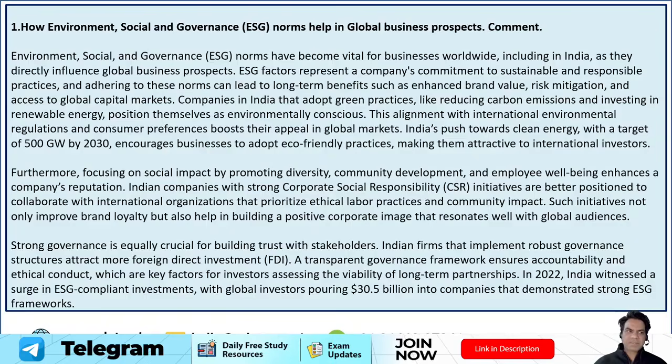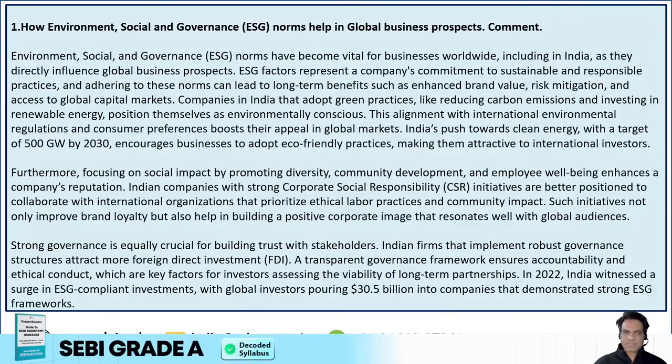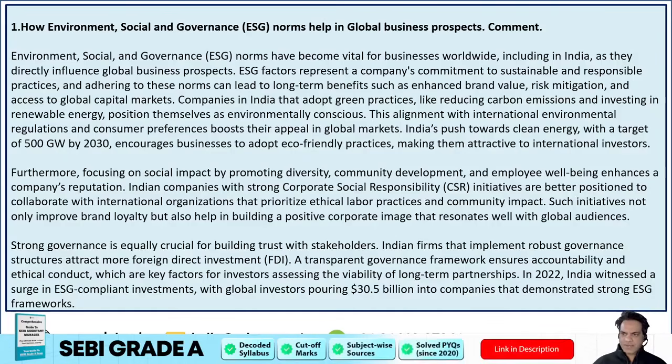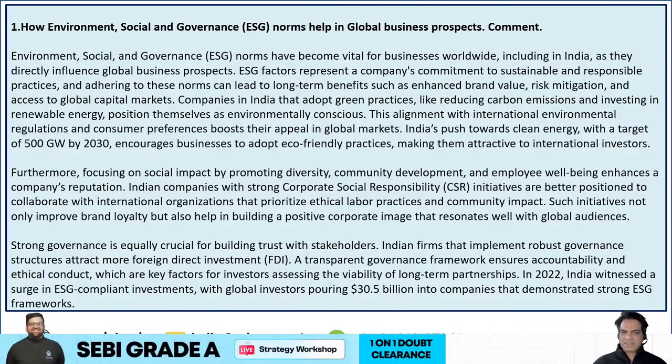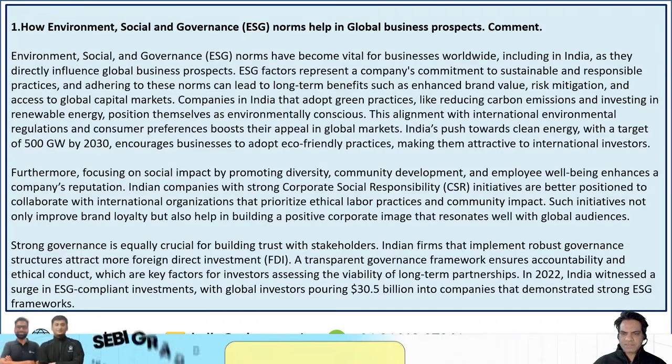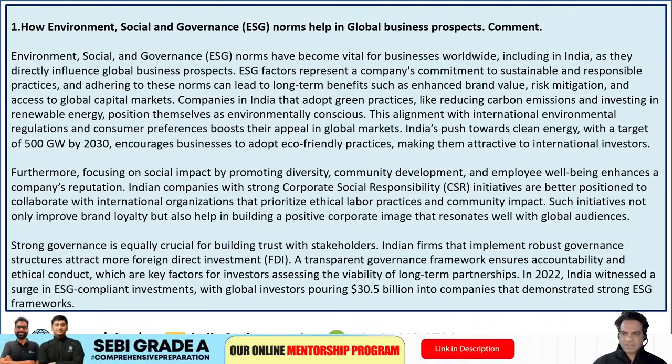So first topic was how environment, social and governance norms can help in global business prospects. So you could have started: ESG norms have become vital for businesses worldwide, including India, as they directly influence global business prospects. ESG factors represent a company's commitment to sustainable and responsible practices, and adhering to these norms can lead to long-term benefits such as enhanced brand value, risk mitigation, and access to global capital markets.